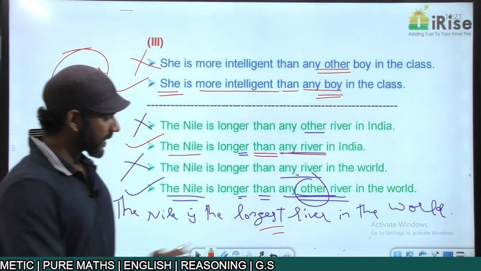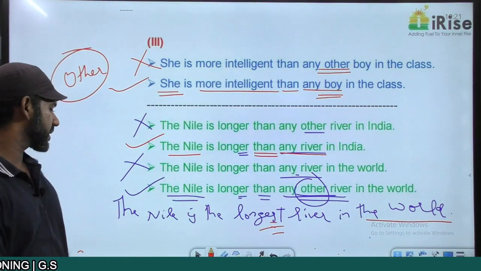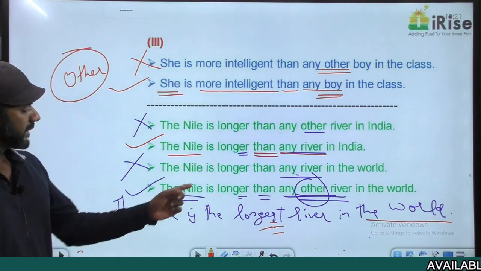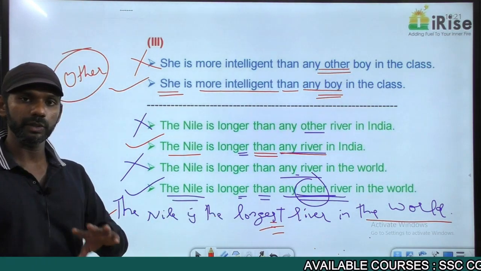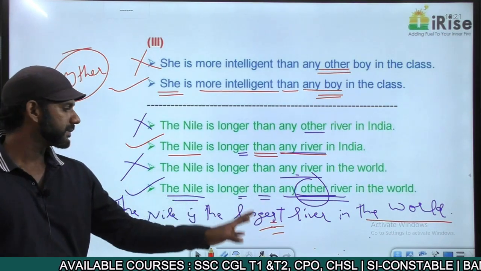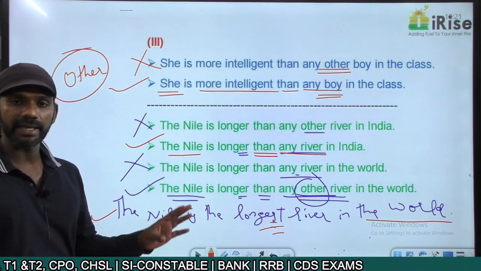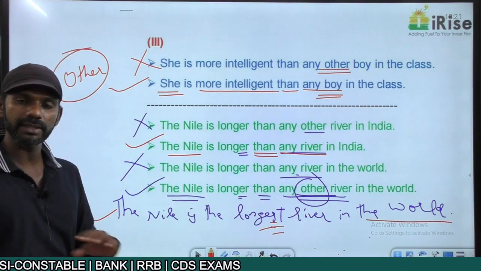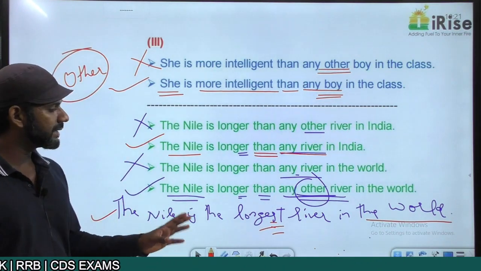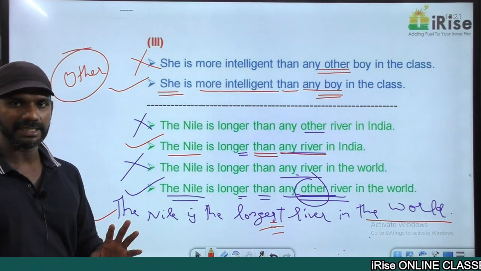What's a group here? The world is a group here. Longest is a superlative degree adjective. Grammatically correct. Now these two sentences mean the same. The only thing is they are expressed in two different forms. One is a comparative degree form. The other one is a superlative degree form. So the Nile is longer than any other river in the world is the same as the Nile is the longest river in the world. The same meaning. Getting it?